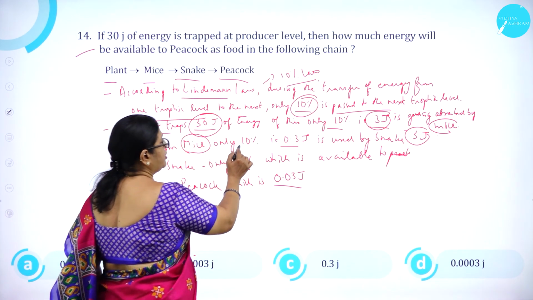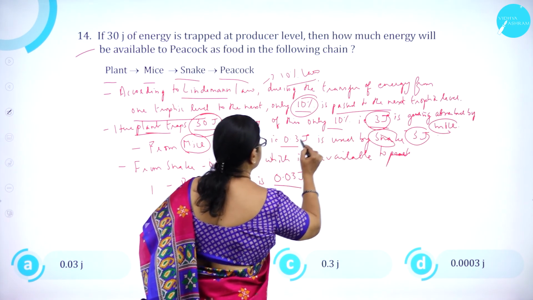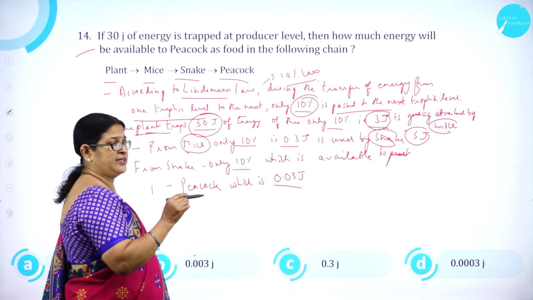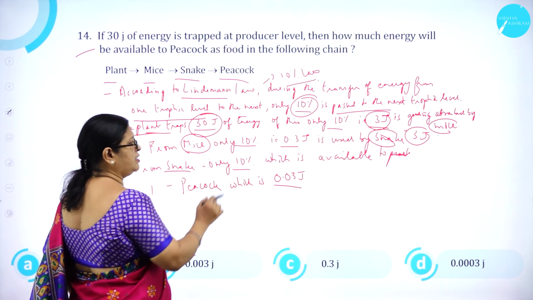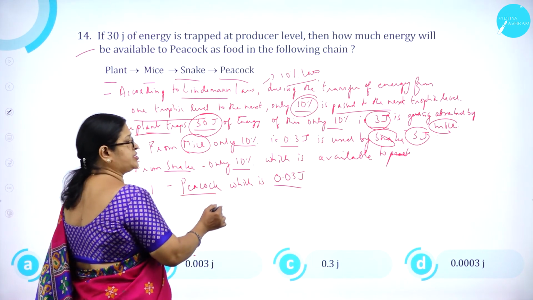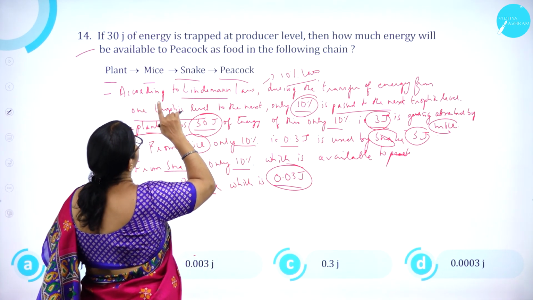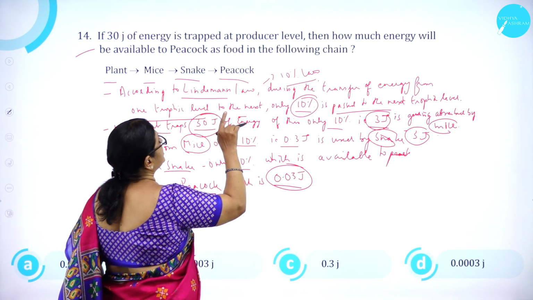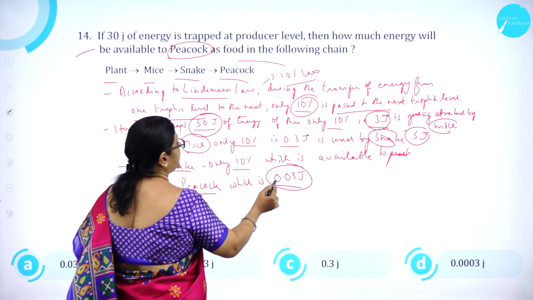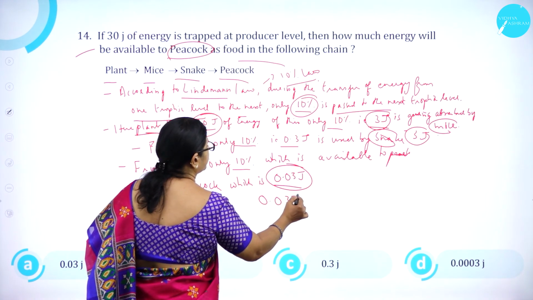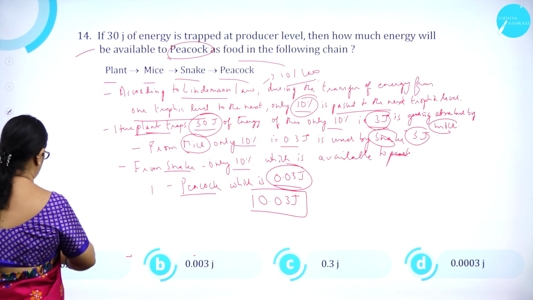From mice, only 10%, that is 0.3 joules, is used by snakes. From snake, only 10% of what is available goes to the peacock, which is around 0.03 joules. So if 30 joules of energy is trapped at producer level, then the energy available to peacock as food in the following chain will be 0.03 joules. Option A, 0.03 joules, correct.